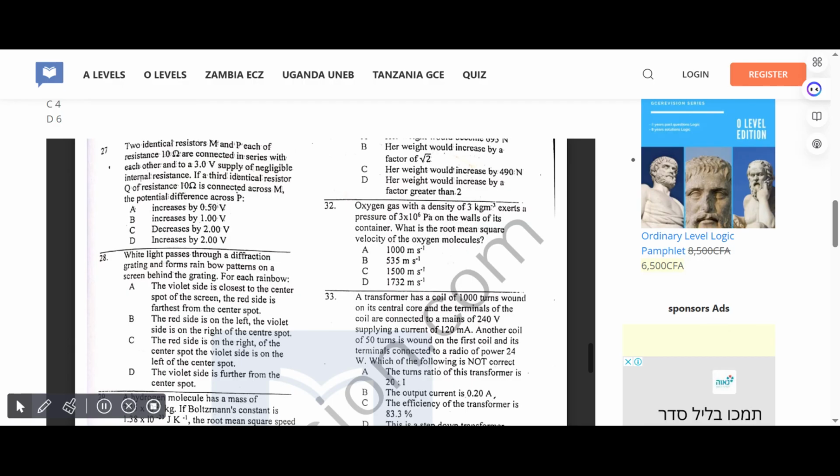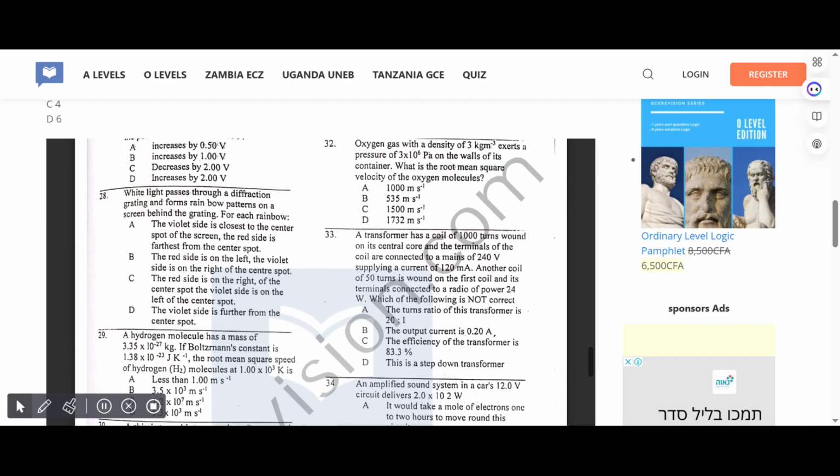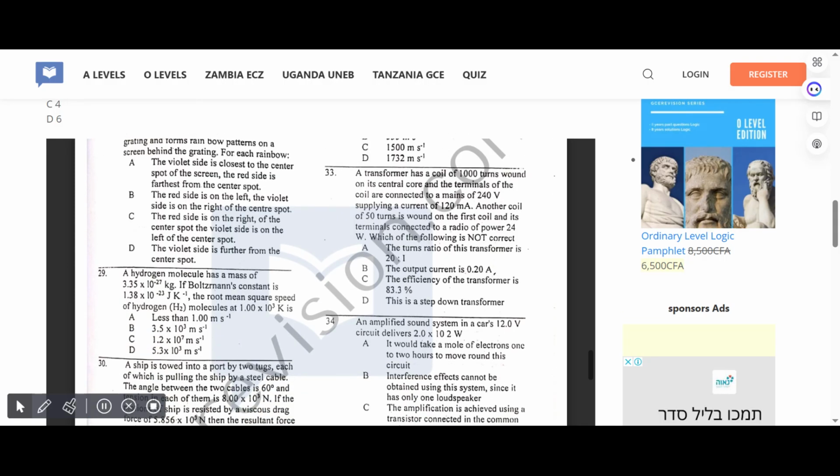A transformer has a coil of 1000 turns of wire on its central core, and the terminals of the coil are connected to the mains of 240 V, supplying a current of 120. Another coil of 50 turns of wire on the first coil has its terminals connected to a resistor... Which of the following is not correct? Correct answer for 33 is B.